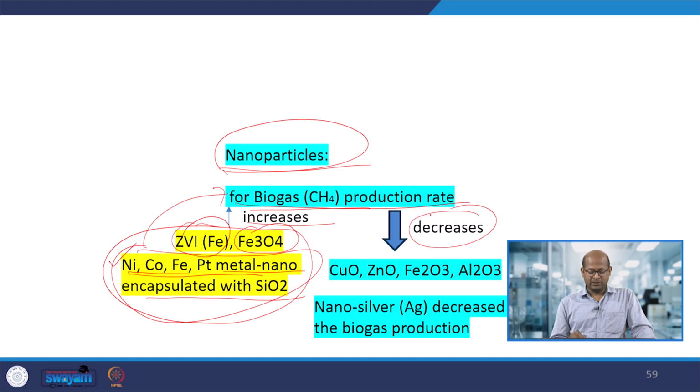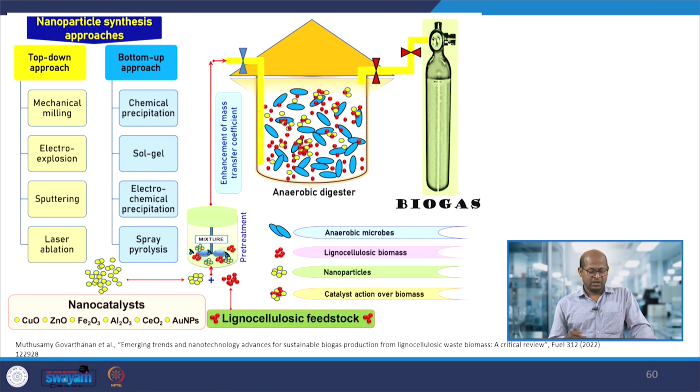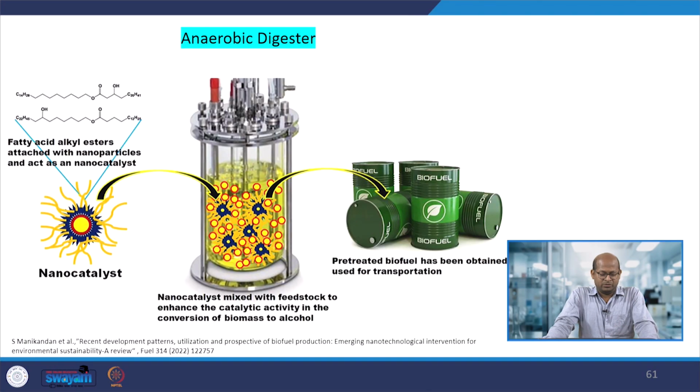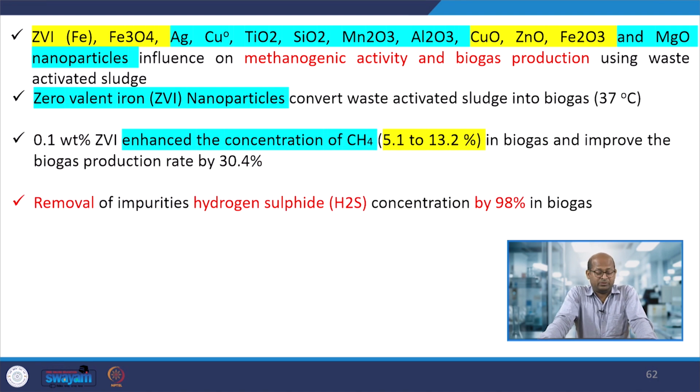Also there are some other materials, that is copper, zinc, ferric oxide, alumina or nano silver, that decrease the biogas production. So if you use these nanomaterials, then biogas production will decrease, and if you use metal or metal oxide based nanomaterials, then biogas production will increase or be enhanced. So here's the schematic diagram. I'm not going to discuss the different types of biomass that we can use, and the different types of biomaterial nanomaterials we can use to enhance biogas production.